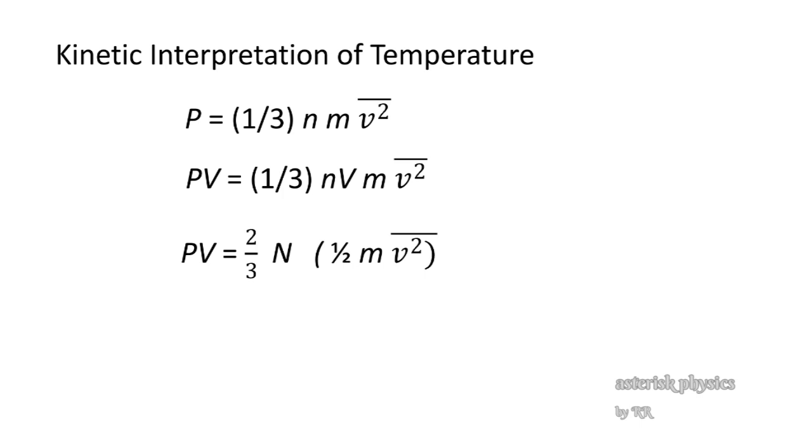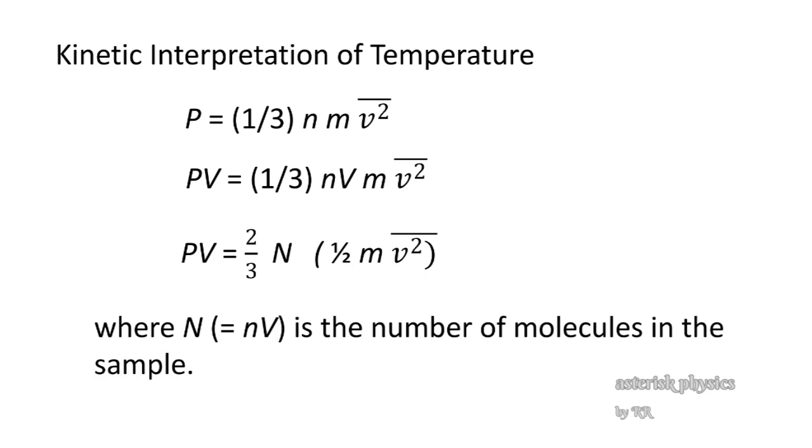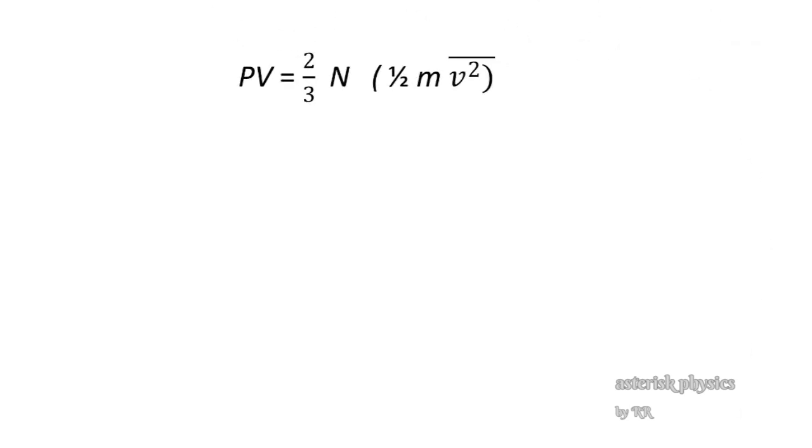That is, multiplying and dividing by the factor 2 and replacing small n into V as capital N, where capital N equals nV is the number of molecules in the sample, that is, the total number of molecules in that volume V. So PV is equal to 2 by 3 into N into half m v square average.